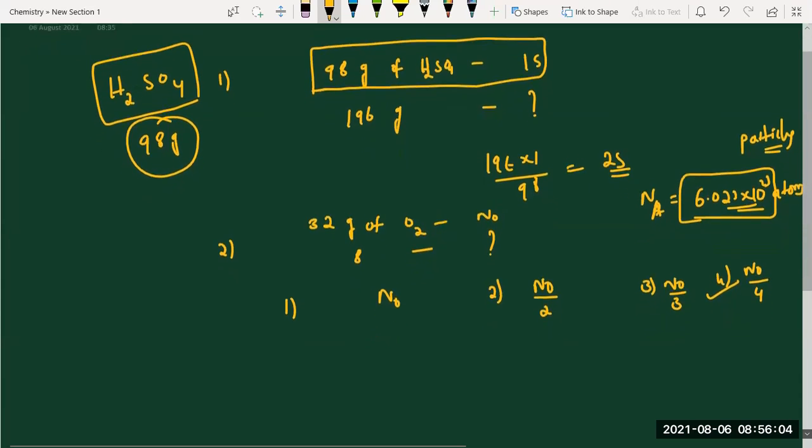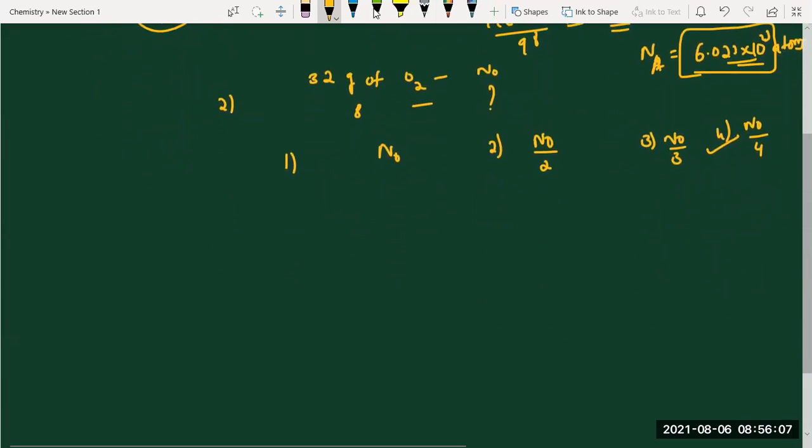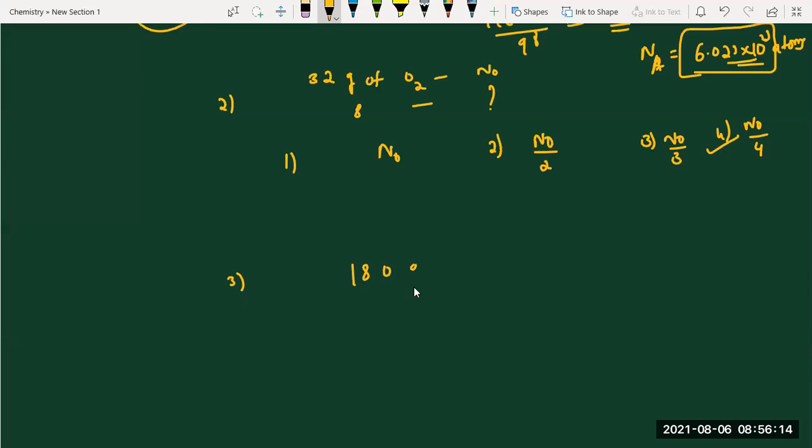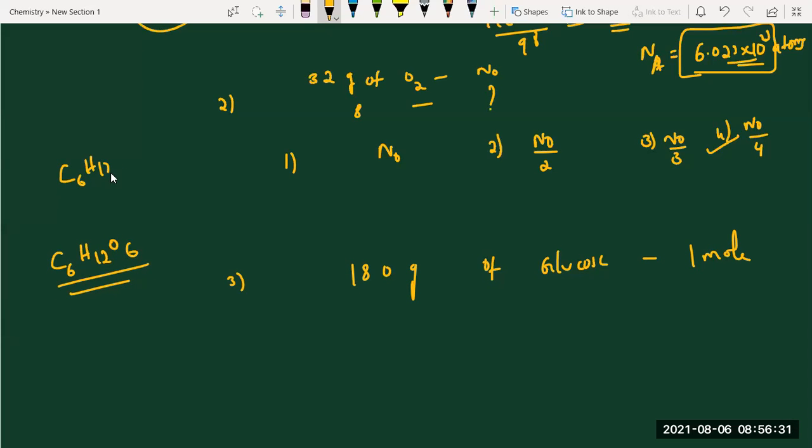Now, what is my next question? The moles present in 54 grams of glucose, ma'am. 0.3 moles. Yes, very good. So 180 grams of glucose is 1 mole, right? Or else you can take in volume also. See, what is the glucose molecular formula? C6H12O6. And fructose also has the same molecular formula. Glucose and fructose have the same molecular formula. What is the difference? In functional groups. In higher classes, you will come to know.